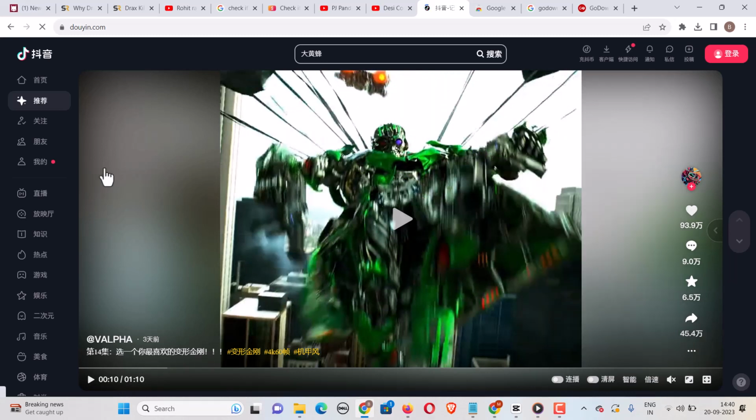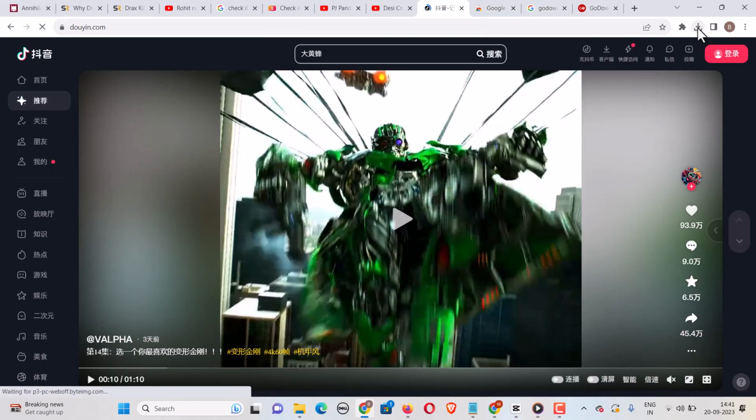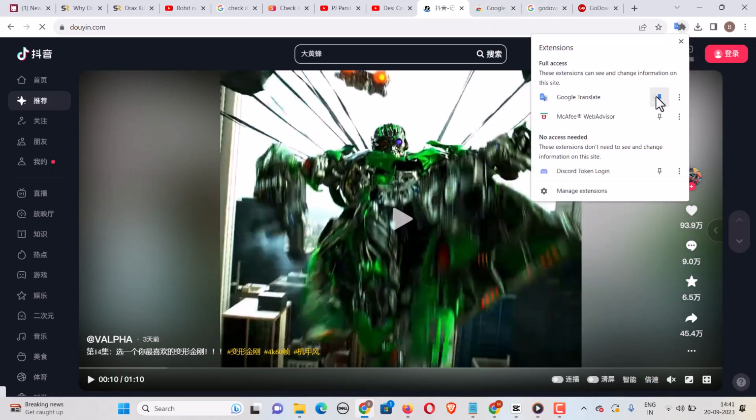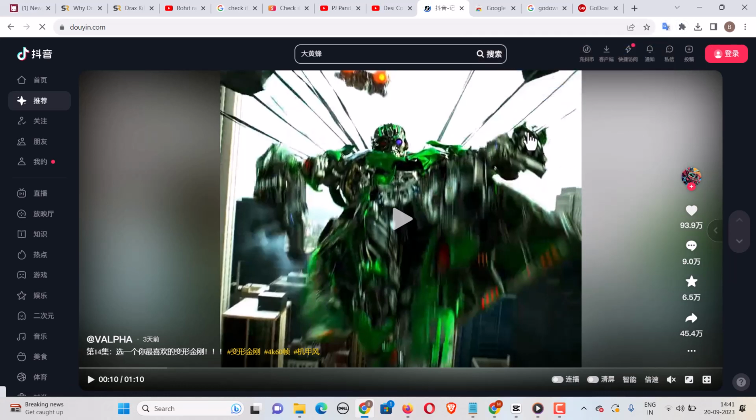If you are worried about the interface being in Chinese, you can download this Google Translate extension in your browser. Whenever you are here, just choose this one and click on here. Wait a minute, and click on translate this page. So it will automatically translate this page for you. Now assuming it does, let's just proceed because my internet speed seems to be a little slow right now.